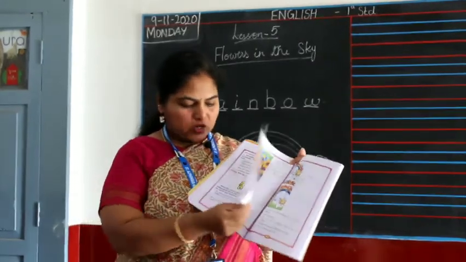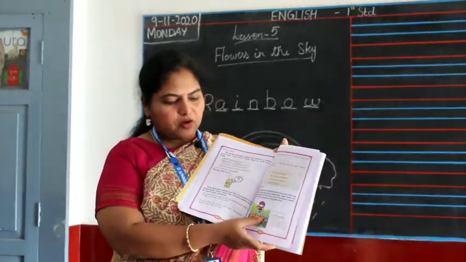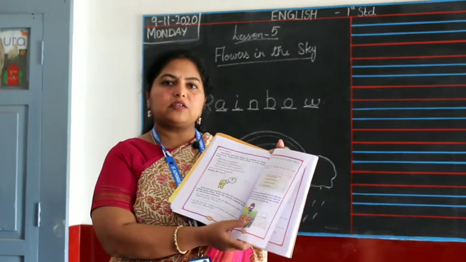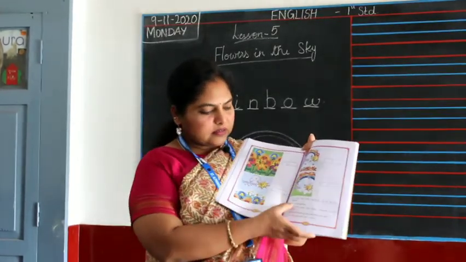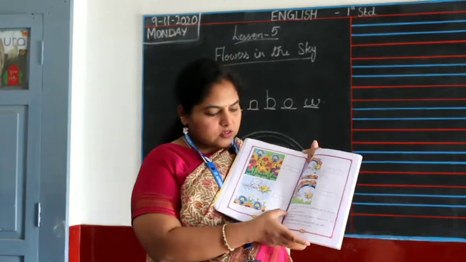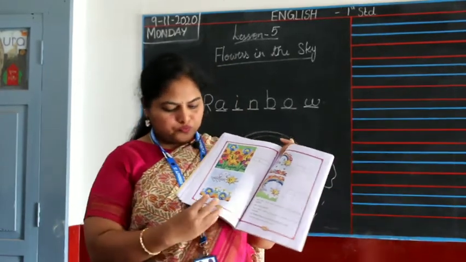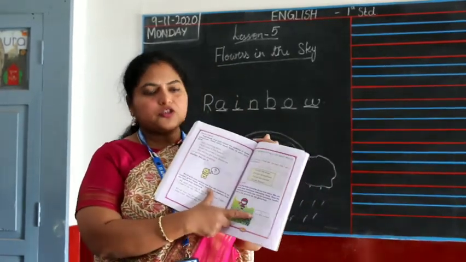So the first one is Urvi with flowers and all that. So she's in a garden. So the sentence, "This is my garden." So which sentence is this? 2. So what you will write here? 2.